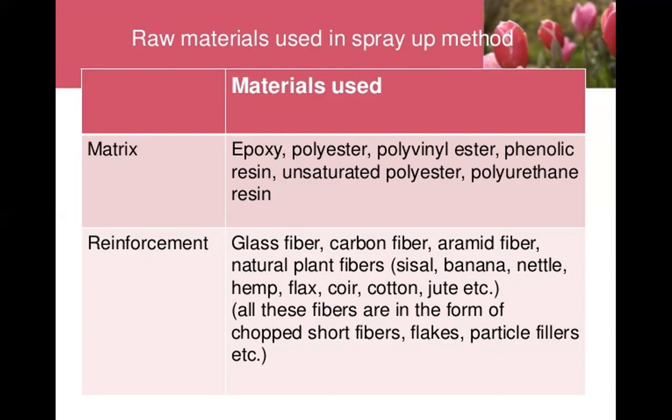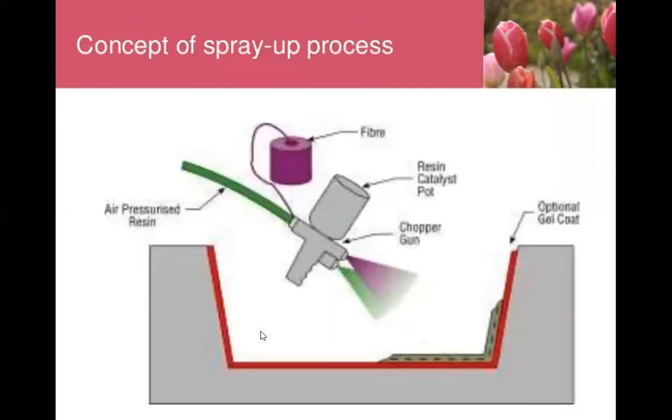And coming to the reinforcement: glass fiber, carbon fiber, aramid fiber, natural plant fibers, that is sisal, banana, nettle, hemp, flax, coir, cotton, jute, etc. All these fibers are in the form of chopped short fibers, flakes, particle fillers, because only short length reinforcements are used in this.